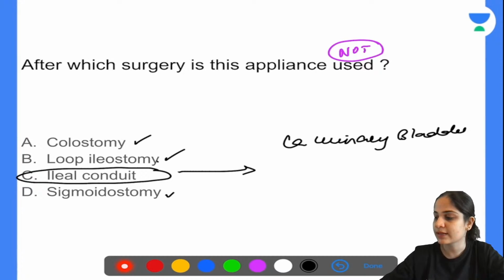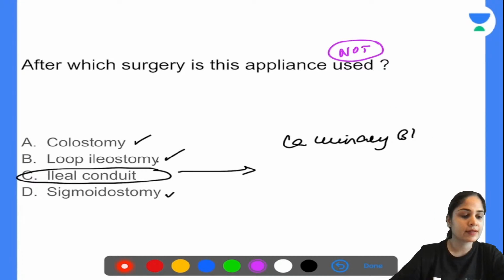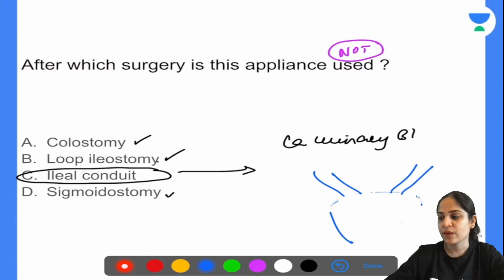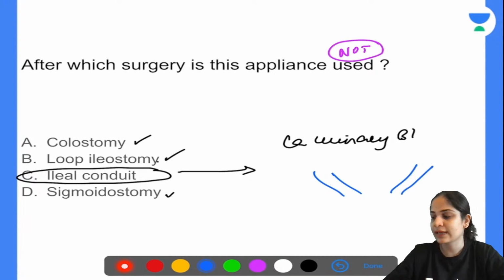So what do you do in radical cystectomy over here? You remove this bladder. Okay, so I'll show you how. So those are your ureters draining into the urinary bladder. So since the bladder has a tumor in it, what do you do? You remove the bladder. Now, where will the ureters drain if you're removing the bladder? So then you take a loop of the ileum and you create an artificial bladder. That is called your ileal conduit. So here you're creating an artificial bladder.